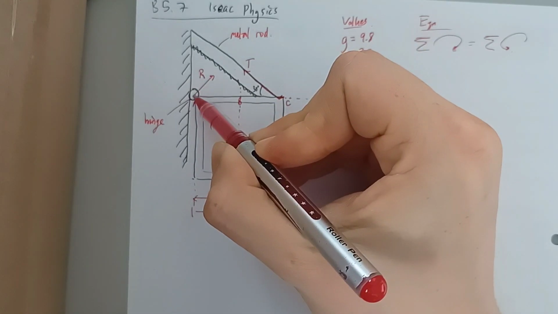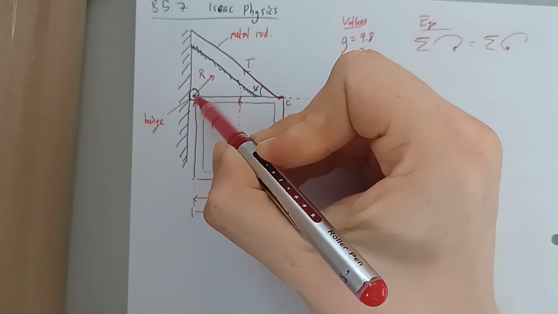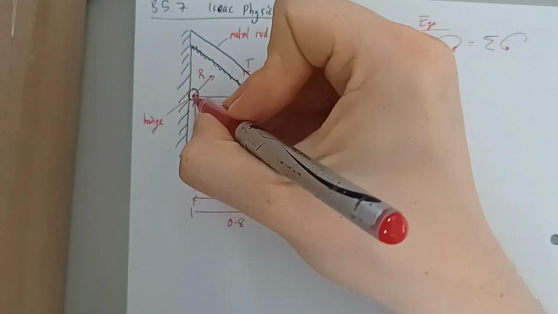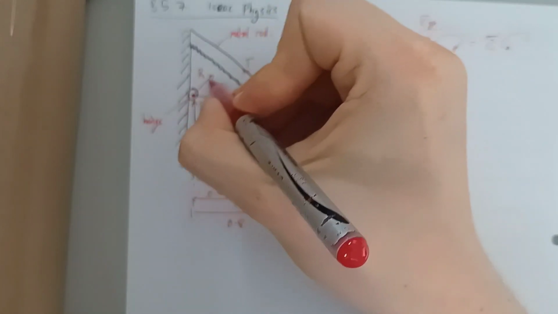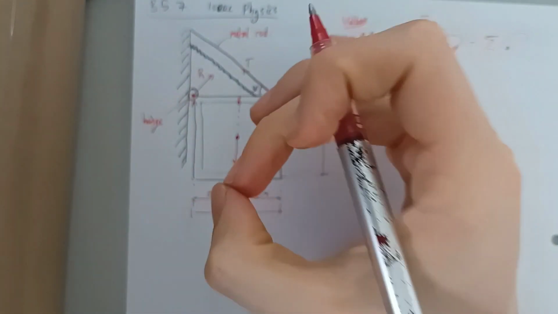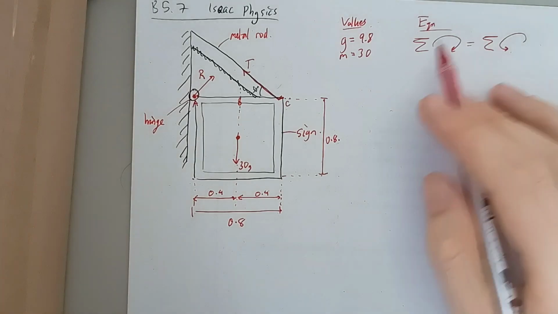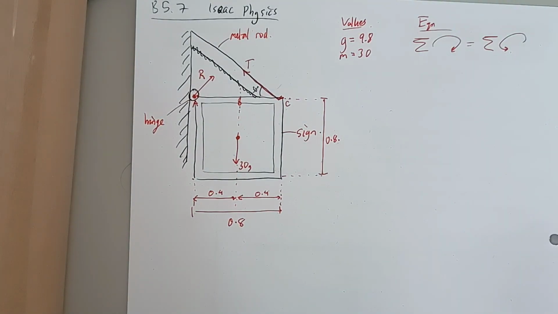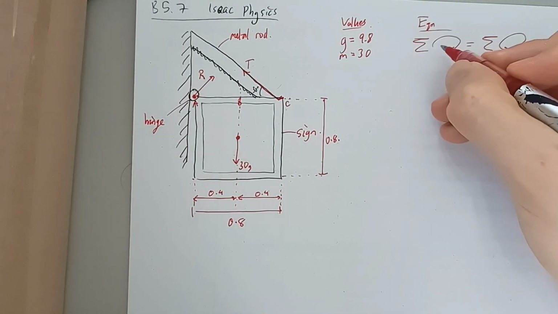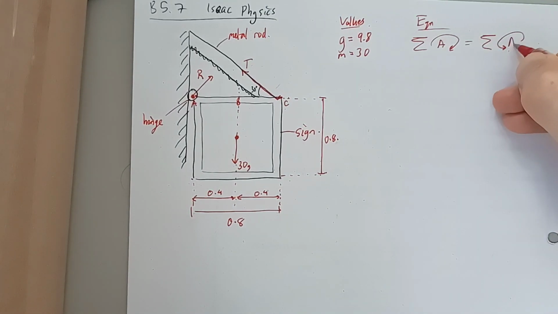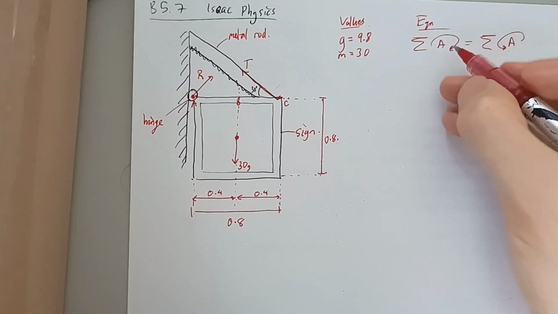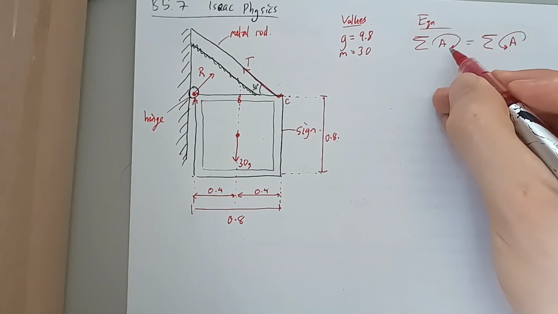So we don't know much about R, and we don't want to know anything about R. So if we choose A as our pivot, then the moment caused by R becomes 0, and we can leave it out of the question. So that's exactly what we're going to do. We're going to do moments about A that are clockwise equals the sum of the moments about A that are anti-clockwise. So let's go to the next step.